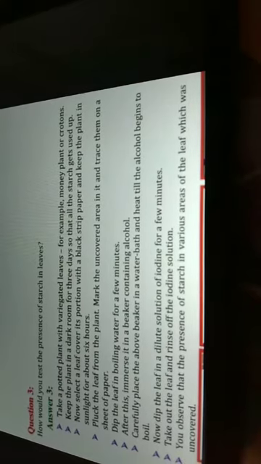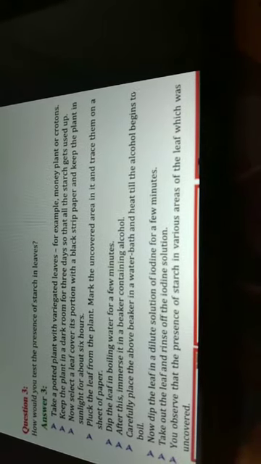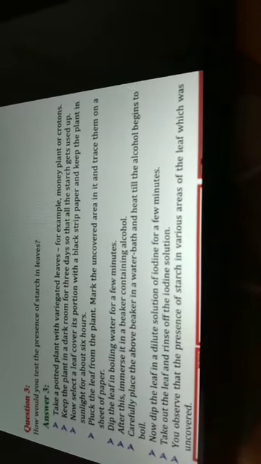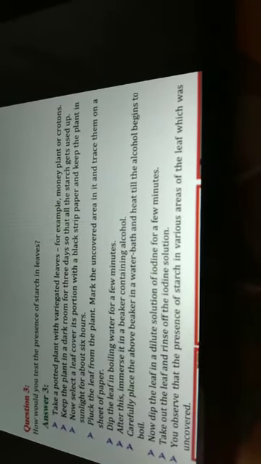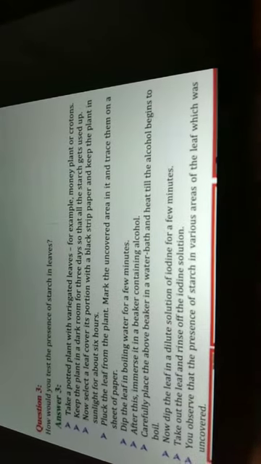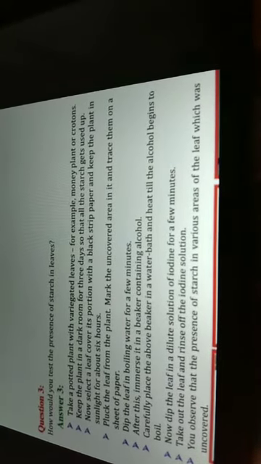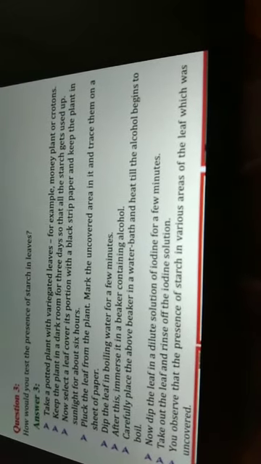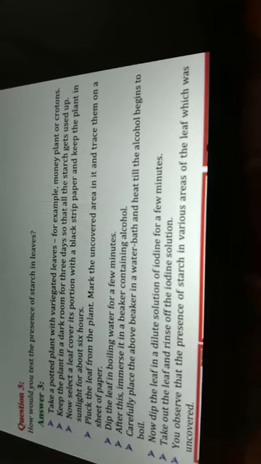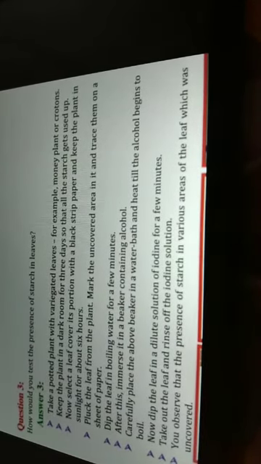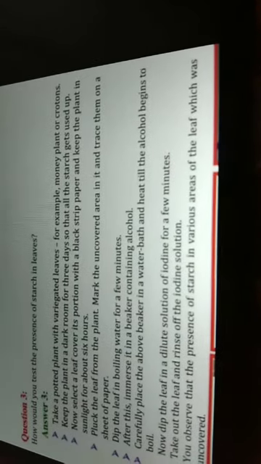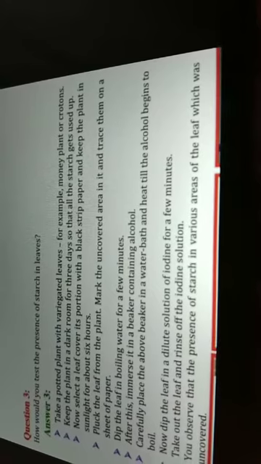Then pluck the leaf from the plant, mark the uncovered area in it and press it on a sheet of paper. After tying the black paper on the leaf, you pluck that leaf from the plant, and the uncovered area you press on paper. Dip the leaf in boiling water for a few minutes. After this, immerse it in a beaker containing alcohol.